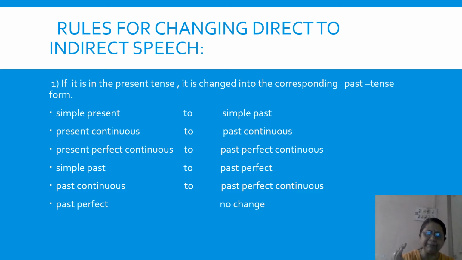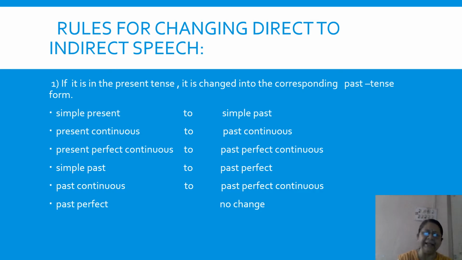Anything in simple present, present continuous, or present perfect has to change to the corresponding past. Simple present changes to simple past, present continuous changes to past continuous, and present perfect changes to past perfect.